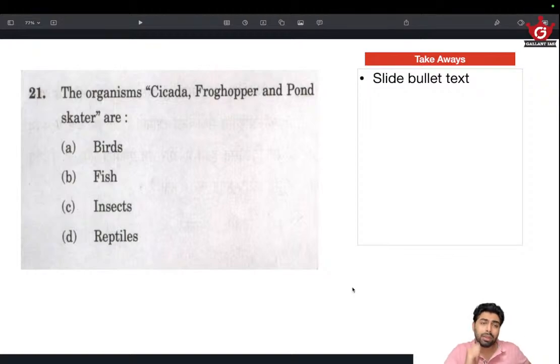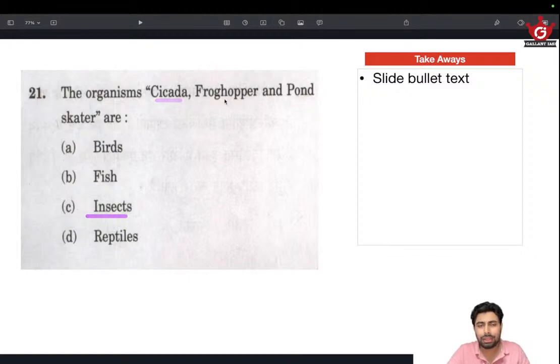Next question. The organisms cicada, froghopper, pond skater are. Okay. Some people will have some idea about it, because cicada is something we often come across in films and other areas when it's connected to the Illuminati or secret societies. They use cicada rings, etc., with the cicada sigils. So having that idea itself will give you the answer as insects.